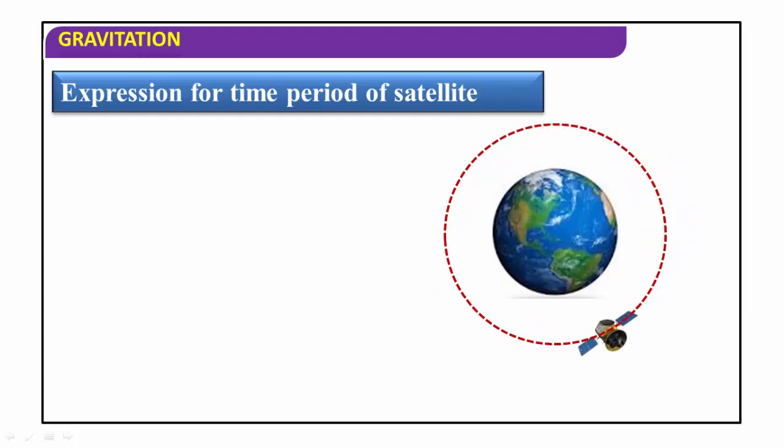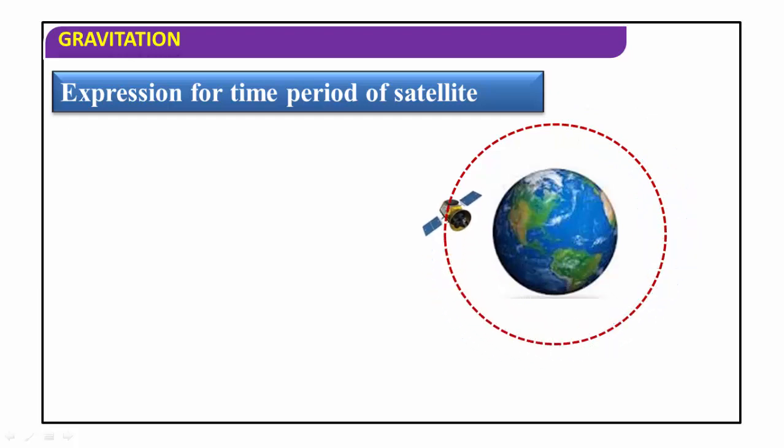Uniform motion means here the satellite covers equal distance in equal intervals of time around the surface of the earth. Here the satellite performing the uniform circular motion around the earth has a certain radius r, and this satellite is above the surface of the earth at a certain height h.